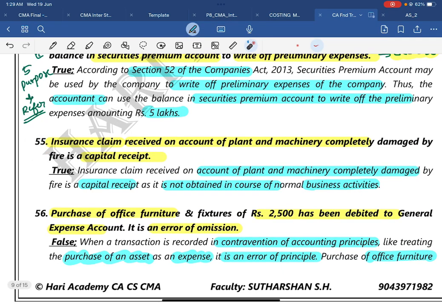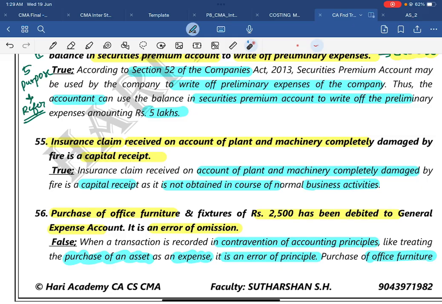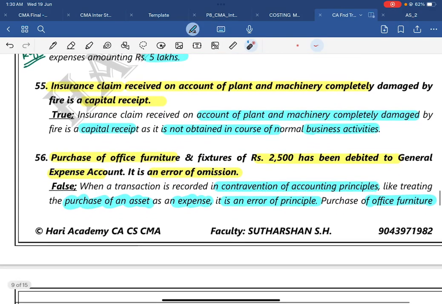Question 55. Insurance claim received on account of plant and machinery completely damaged by fire is a capital receipt. The answer is true. Definitely true. On account of plant and machinery completely damaged by fire is a capital receipt because it is not obtained in the course of normal business activity. It is not an insurance claim received on account of goods purchased. Sorry guys, it is not goods, it is on plant and machinery, so it is a capital receipt only.